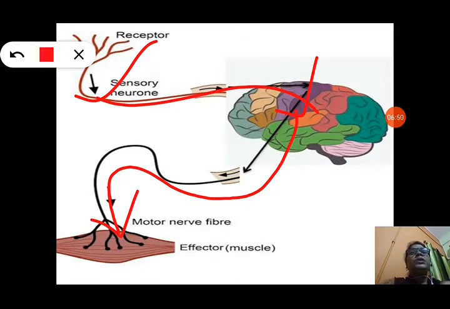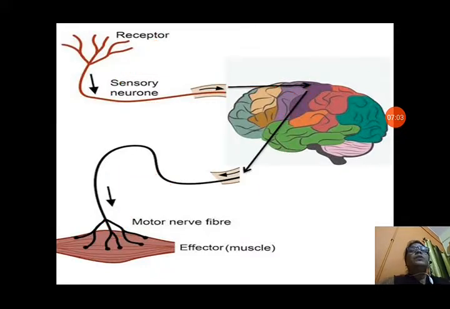So you need to understand that sensory nerves take the message, take the stimuli to the brain, and motor nerves bring back the order what to do. That is brought back to the muscle again through the motor nerves.